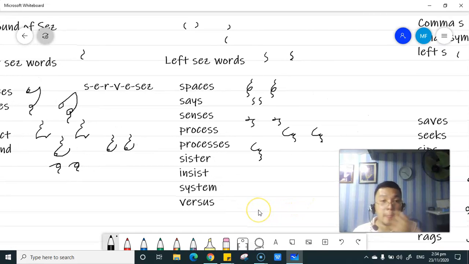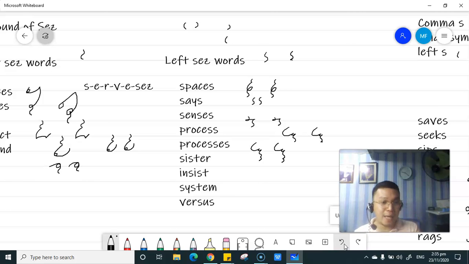Okay, again, as you can see, here in the word processes, because this is the plural form of process, diba, we have the P, R, O, we have the left S, then right S, then we are going to end it with another right S. Bakit?